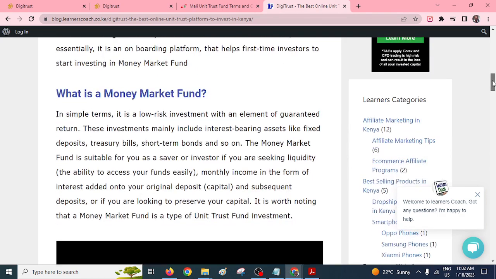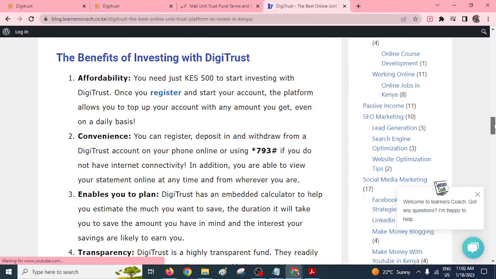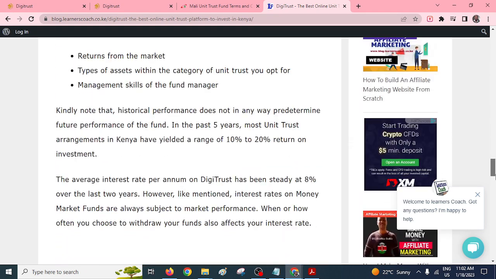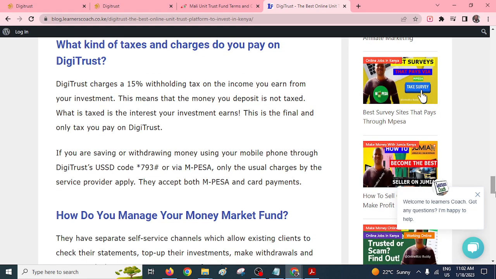As you can see, there is a lot of information that you can get here. Due to the time for this video, I won't really dive into details. But as you can see, it's affordable, just as I mentioned. You need 500 shillings. The area that people are always interested in is the taxes, right? If you scroll down, what kind of taxes and charges do you pay? Of course, there is a 15% withholding tax. Compared to the other unit trusts, you'll realize that this one has very few taxes being charged, right?